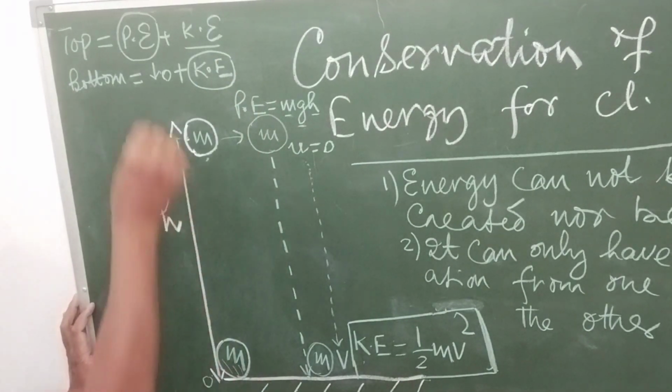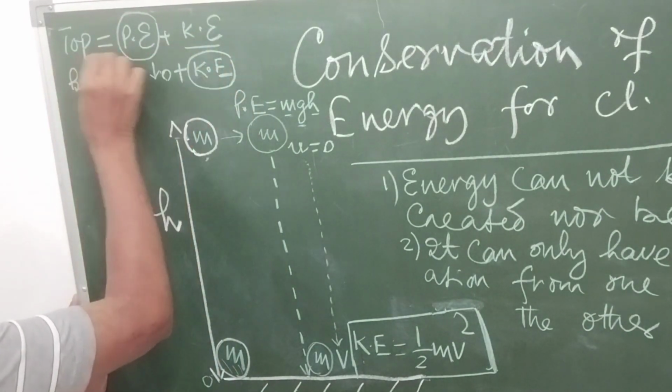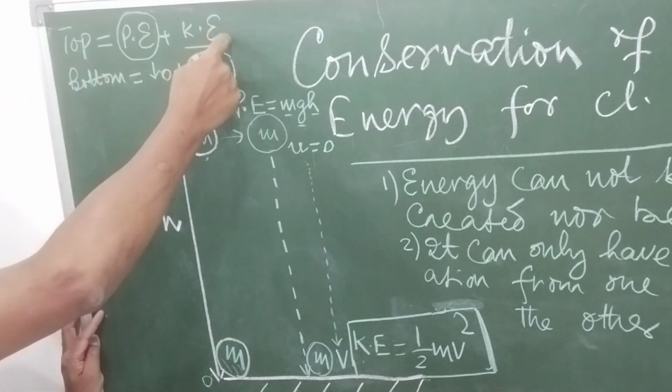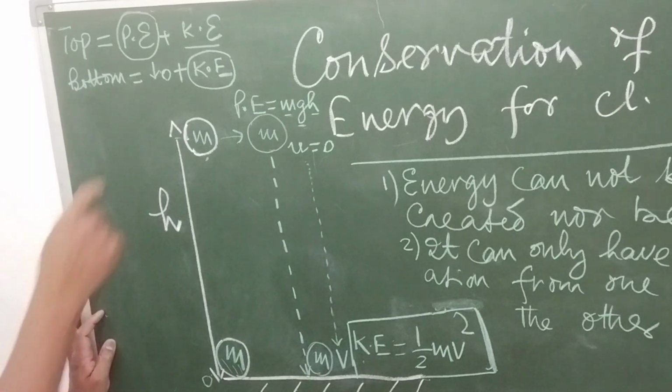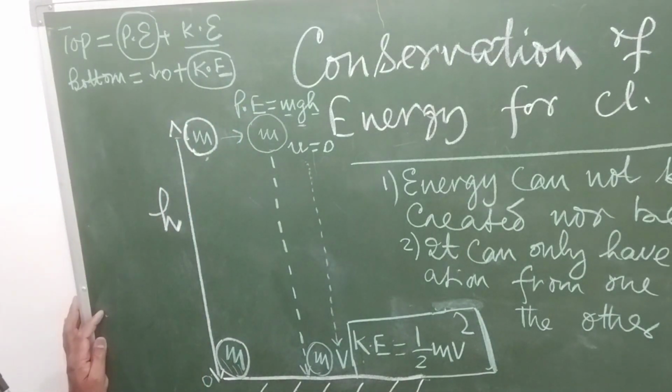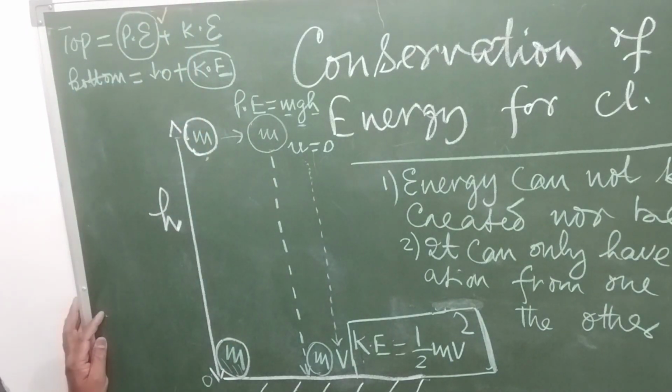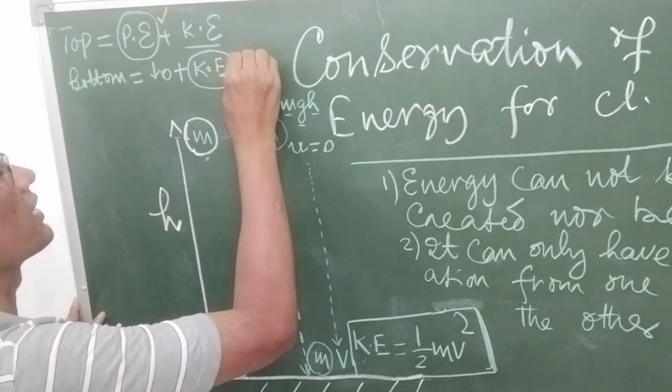That means the mechanical energy is sum total, no doubt, the sum total of potential energy plus kinetic energy, but here it is purely potential in nature and here it is purely kinetic in nature.